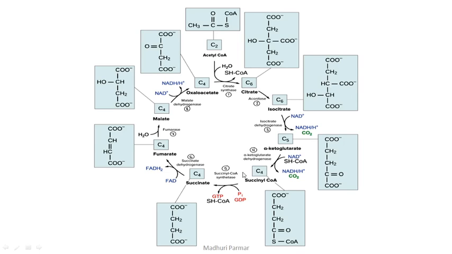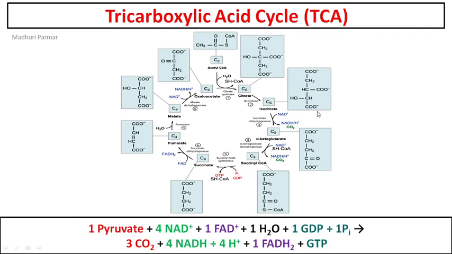If you are the type of person who requires structures to understand a process, then this will be helpful for you. Otherwise, this diagram is good because it shows you the number of carbons in each molecule. It shows you the proper enzyme names and the reactions that are taking place during this process, the whole cycle. It is shown in the best way. Fine. So this is the whole reaction of the TCA cycle.